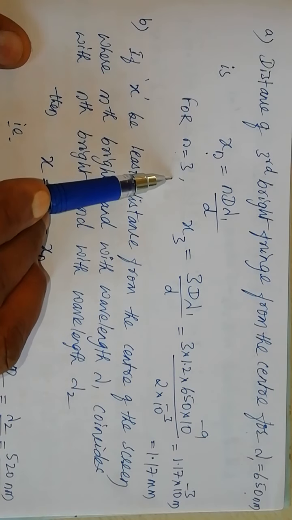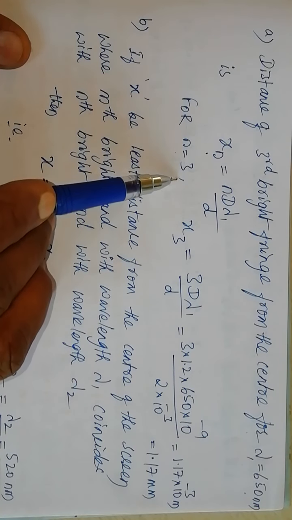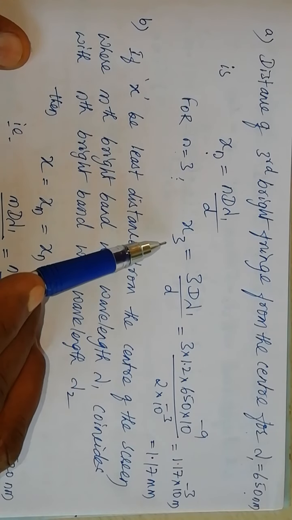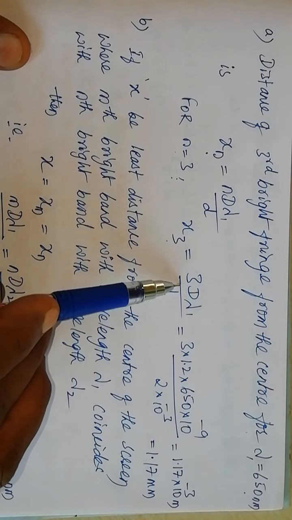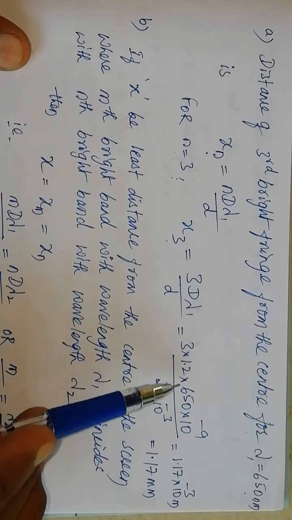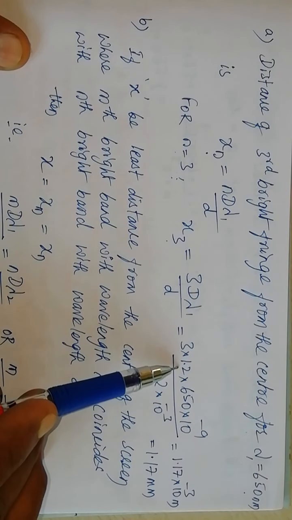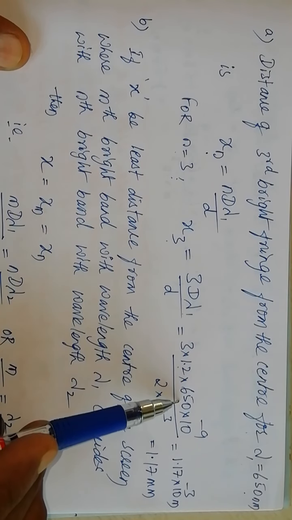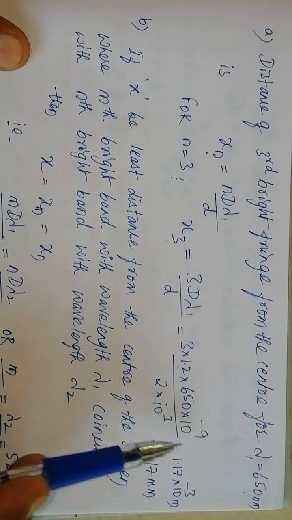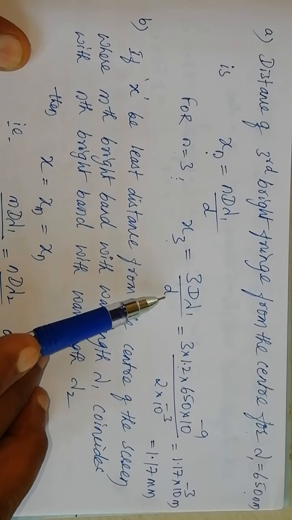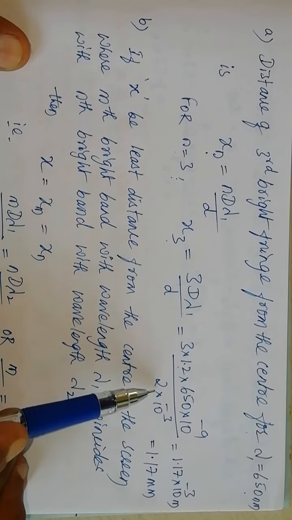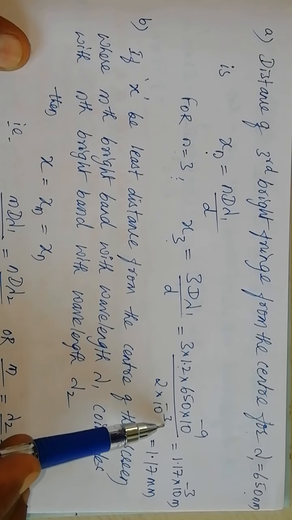For n equals 3, x3 equals 3 D lambda 1 by d. Capital D is 1.2 and lambda 1 is 650 into 10 raised to minus 9, divided by the distance of separation between the two slits, 2 millimeter, that is 2 into 10 raised to minus 3.